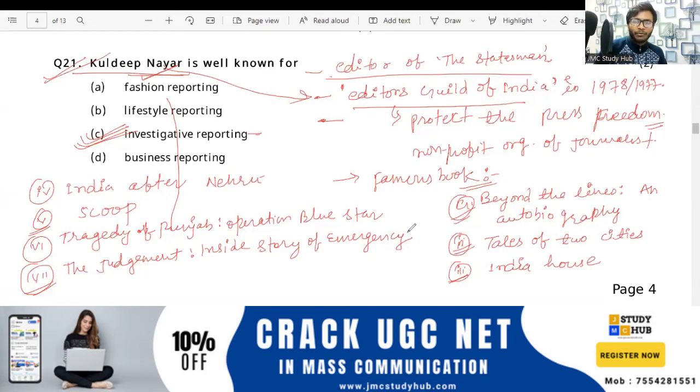These are very important books, investigative reportings. But these are all the important things: Editors Guild of India, famous books, Editor of the Statesman. Is it clear? Tell me quickly, everyone, so that we can move to the next questions. Okay. So we are going into the deep. So the deeps are important. Is the class going on in the right way?